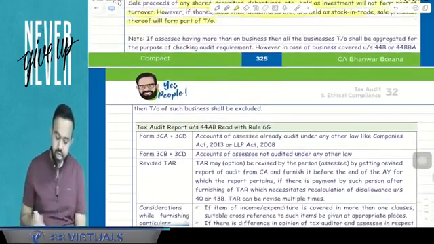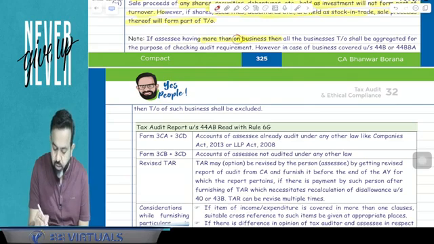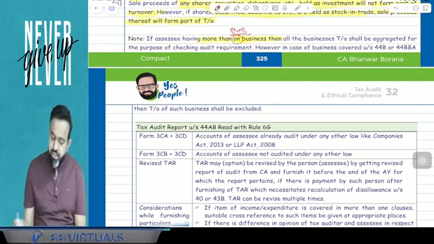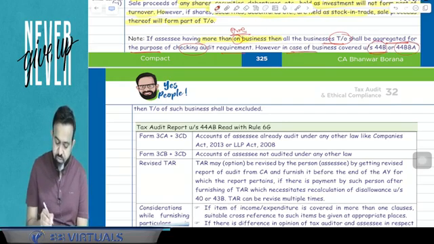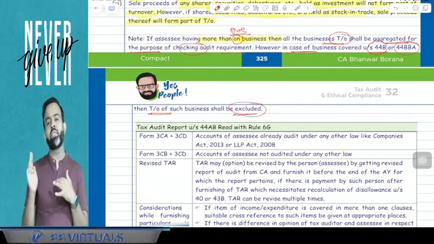Now next part. If the assessee has more than one business, here it is more than one business. If the assessee is having more than one business, then all the businesses' turnover shall be aggregated for the purpose of checking audit requirement. However, in case of business covered under section 44B and 44BBA, the turnover of such business shall be excluded. For an example, suppose I am doing three businesses.